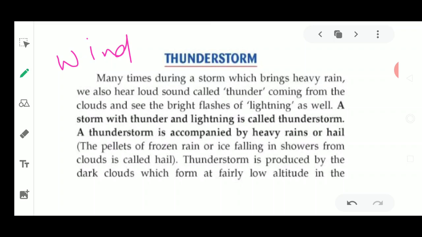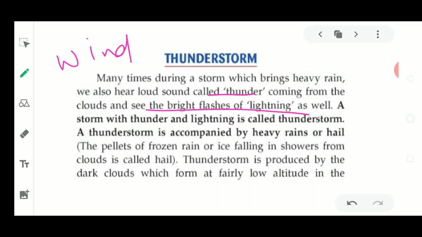Let's find out. Many times during a storm which brings heavy rainfall, we also hear a loud sound that is known as thunder. So please remember, what is thunder? Thunder is the loud sound which is produced by the clouds coming towards each other. And whenever the thunder comes from the clouds, we also see bright flashes of lightning.